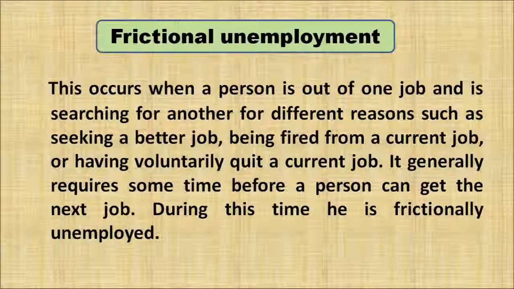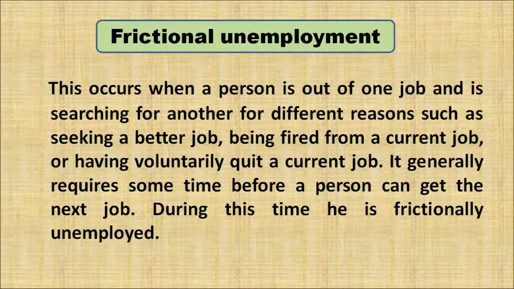The other type of unemployment is frictional unemployment. Now, what do we mean by that? Frictional unemployment occurs when a person is out of one job and is searching for another for different reasons. That means a person is unemployed maybe for a day, a week, a month, or maybe 2-3 months because of some reason, and that reason may be that he is looking for a better job. So, if a person is looking for a better job, maybe he is unemployed for a week or a month. That will be a part of frictional unemployment.